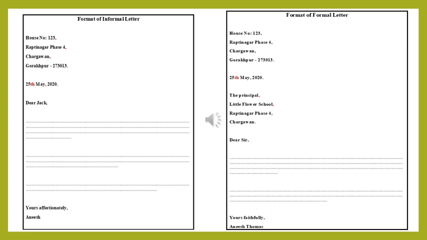Don't write like that. In the same line, in the same size, you write the th along with the 25. Then after the month May, put a comma, then the year 2020, then at the end a full stop. All these are very important.